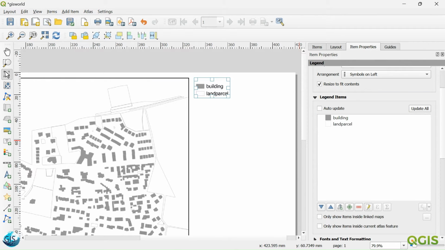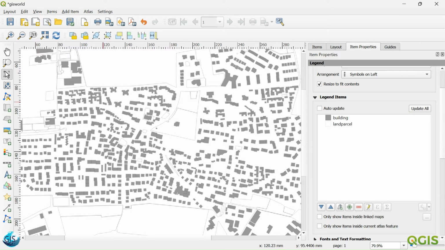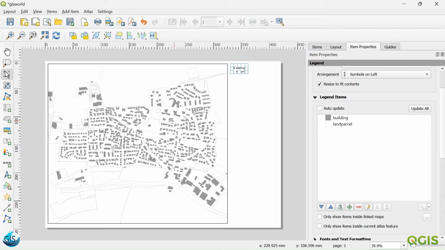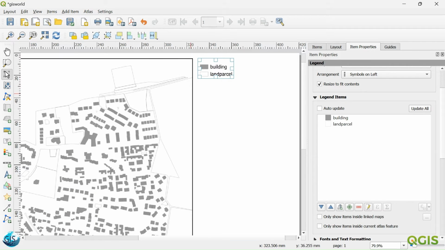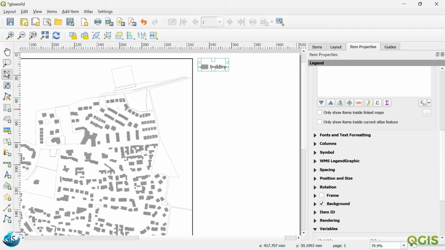And maybe, for example, you have some house numbers, land parcel numbers, building functions, a lot of information that is just visual data, which you want to show on your map, not something that you want to give the user as information in the legend. So, for example, this is the land parcels. I don't want to have it in my map legend, so I want to remove it. We will do exactly the same thing, and maybe we can do some customizations according to the building legend.